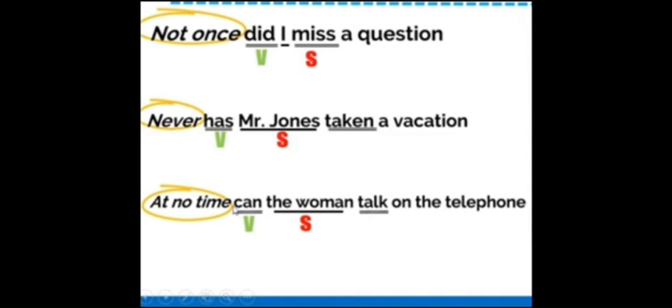Not once is the negative expression, did is the verb, and I is the subject. Number 2, never has Mr. Jones taken a vacation. Has is the verb and Mr. Jones is the subject. And last, at no time can the woman talk on the telephone. At no time is the negative expression, can is the verb, and the woman is the subject.